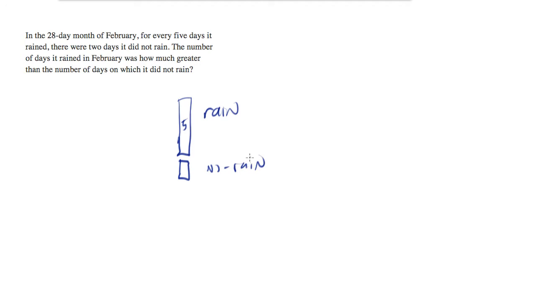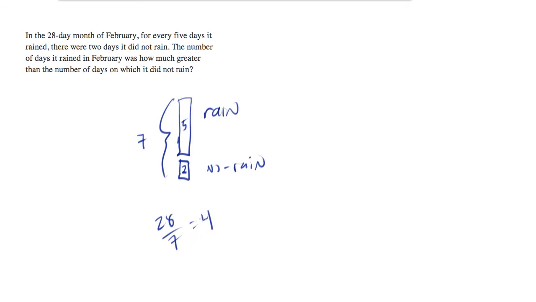Let's hope for the sake of the people living in this town that the no rain days were the weekend days. And what we see here is we're talking about blocks of 7. Now, how many of these blocks of 7 are we going to fit in the 28-day month of February? Well, 28 divided by 7 is 4, and it goes in evenly.